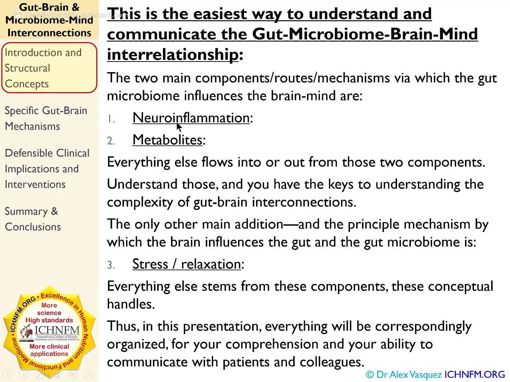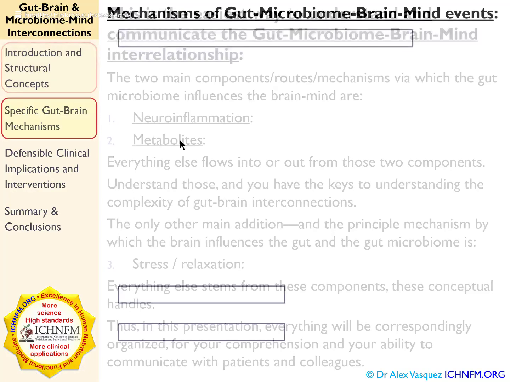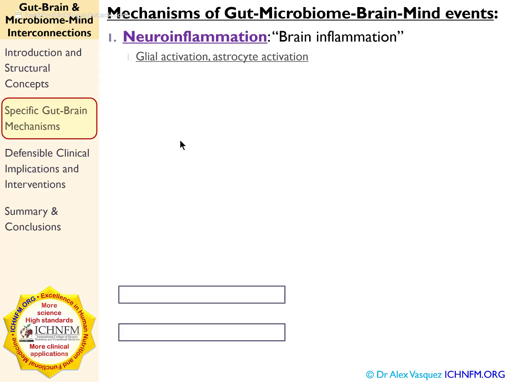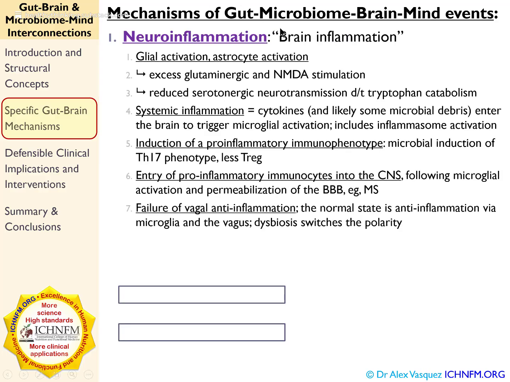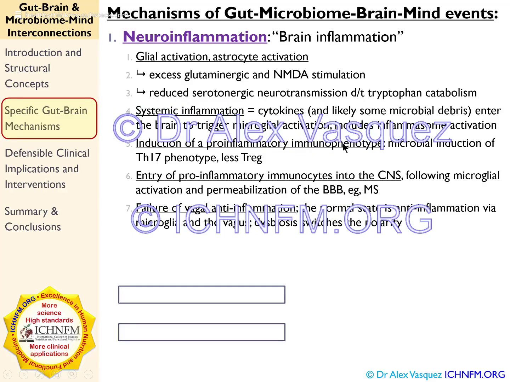So let's focus on neuroinflammation and endogenous and microbial metabolites. I think that's where the action is. So neuroinflammation, of course, is brain inflammation. That's the more casual way to talk about it. That includes glial activation, astrocyte activation, systemic inflammation, induction of a pro-inflammatory phenotype. I've been talking about that since 2012, actually since 2011. It also includes entry of pro-inflammatory immunocytes into the brain, basically.